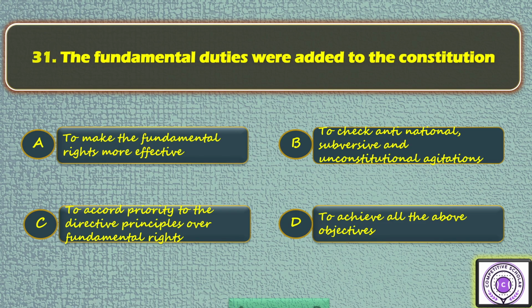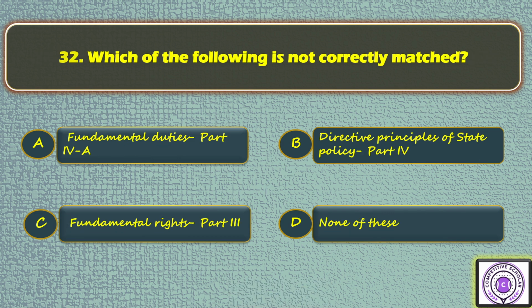So the answer is option B. Next, question number 32. Which of the following is not correctly matched? Option A fundamental duties part 4A, option B directive principles of state policy part 4, option C fundamental rights part 3, option D none of these. So the answer is D.